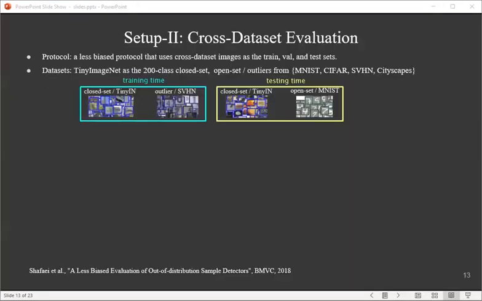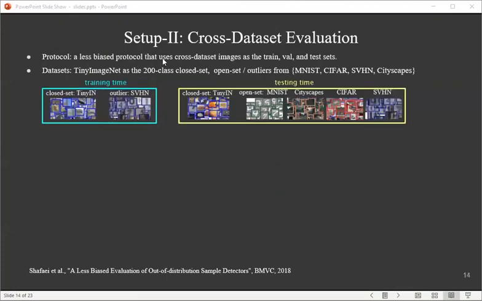The second setup follows a less biased protocol which uses cross-dataset images at the train, validation, and test sets. For example, we use the tiny ImageNet as the closed set for 200-way classification. We use SVHN as outlier data for training and validation. As for testing, we use a third dataset, MNIST, as the open testing set. Because we have multiple datasets, we use one dataset at a time as the training outliers and the rest as the testing open set. We did all the combinations and reported the average performance for each method.